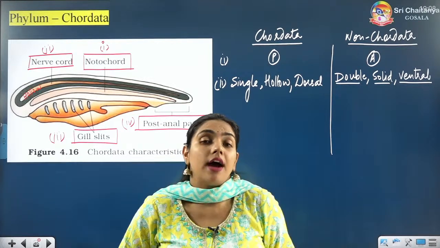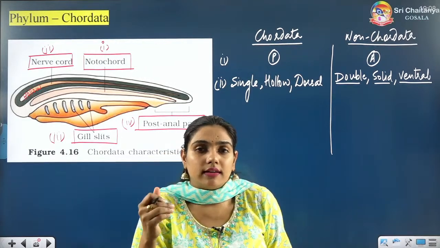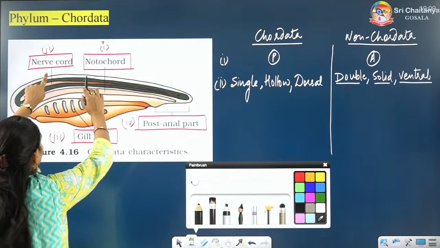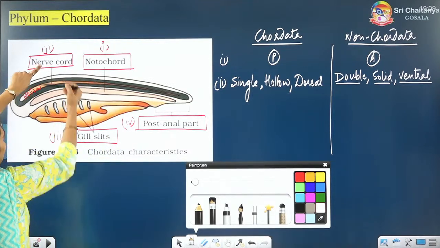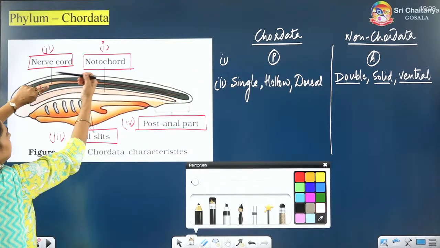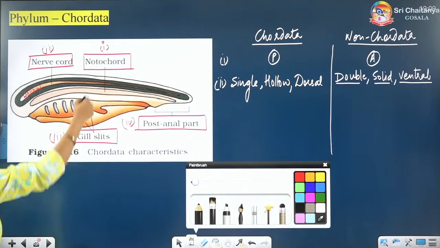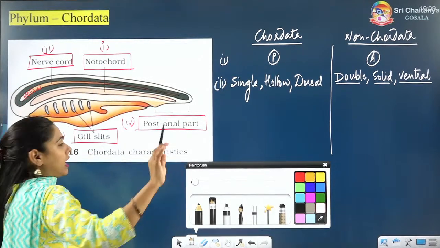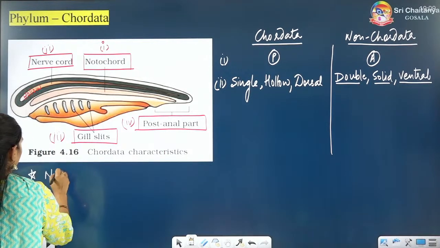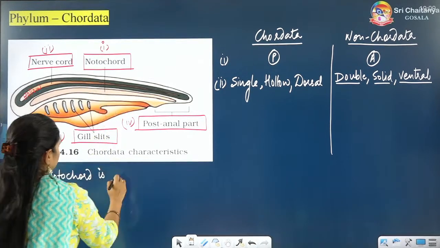But you have to remember which one is ventral to another, right? For example, I will tell you exactly which line you have to note. Nerve cord is dorsal to notochord, or you can say that notochord is ventral to nerve cord, because notochord is present below the nerve cord.